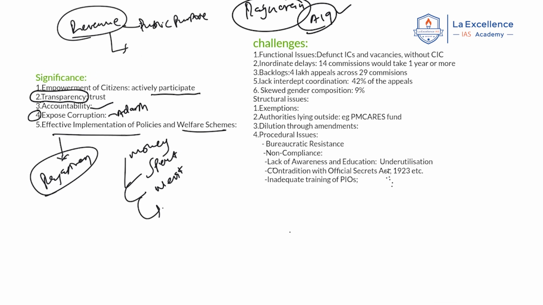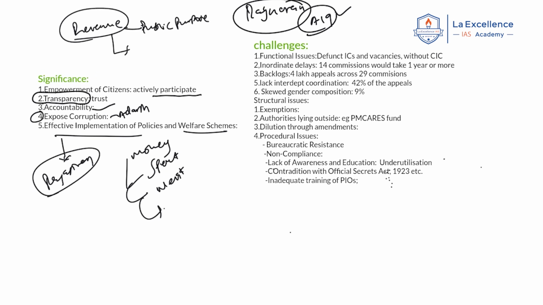The first and foremost challenge is functional issues. Just now in this article itself, it is mentioned that many of the information commissions at the state level are defunct, especially in states like Jharkhand. And there are many vacancies. There are vacancies at the central level also, in the Central Information Commission.